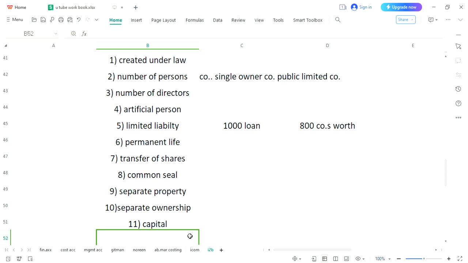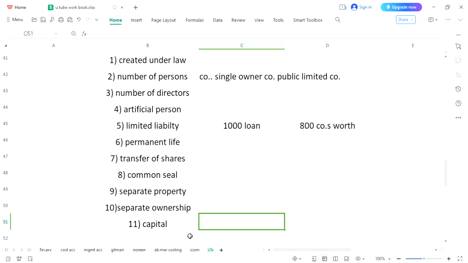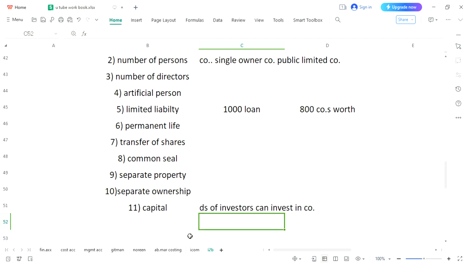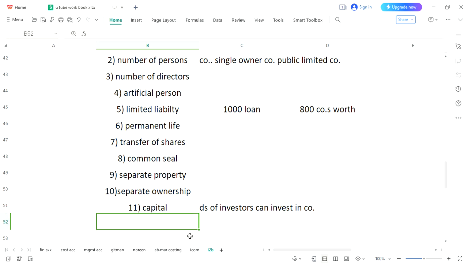It might be possible, I should write over here, thousands of investors can invest in the company. Why I have written this is so that you can understand it well. Thousands of investors can invest in this company, and apparently it would be called capital.